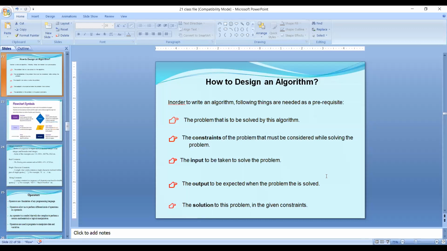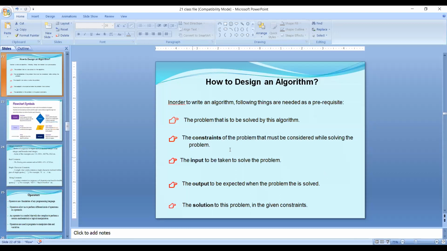If you want to write an algorithm for any problem, first of all you have to understand the problem, and you have to understand what the different steps are to solve the problem. What are the inputs required? What will be the output? What will be the solution? Okay, so this is an algorithm. Again, an algorithm is nothing but a step-by-step logical procedure for solving any kind of problem.